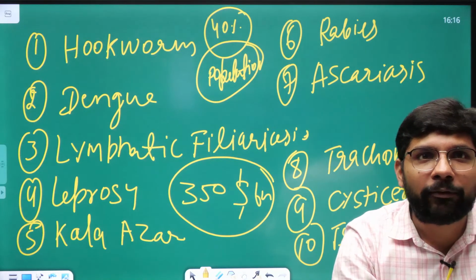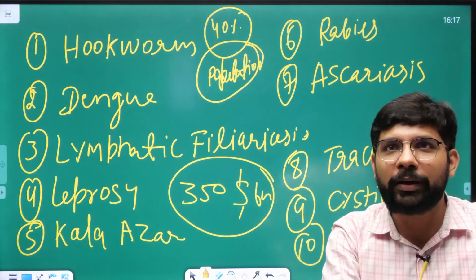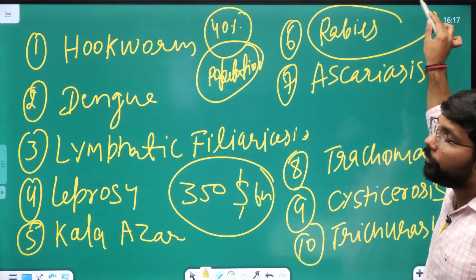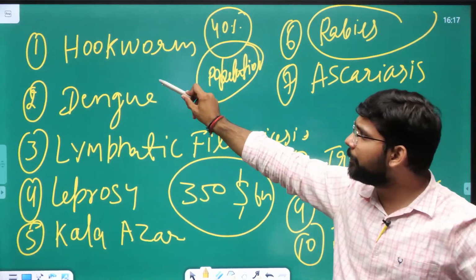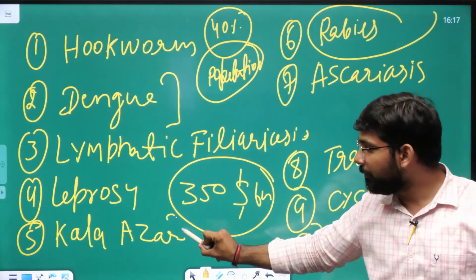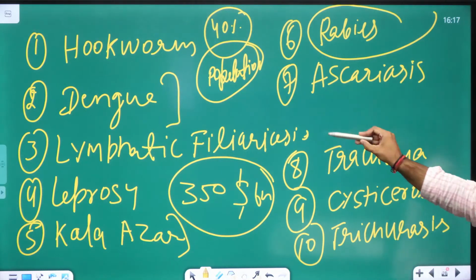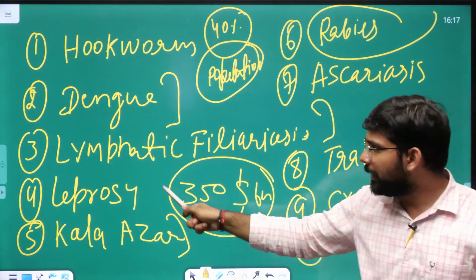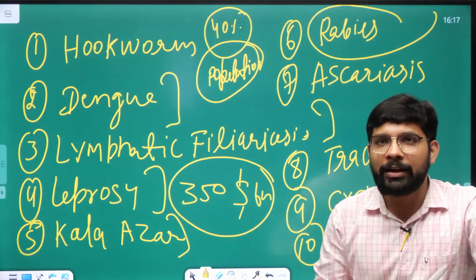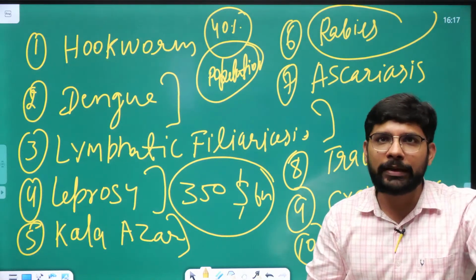Do we have vaccines for any of the diseases? Yes, vaccines have been made for quite a few, like the vaccine for rabies. We also have treatment for dengue. A vaccine is available for kala azar, and for lymphatic filariasis too. Treatment is available for leprosy. So there are various diseases for which treatment is available, and vaccination is also available for some of these diseases.